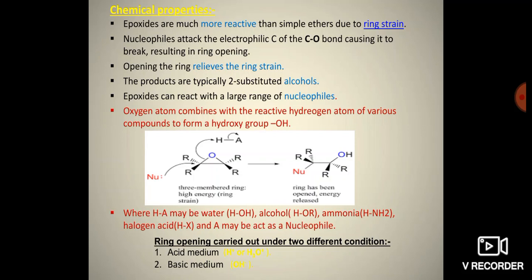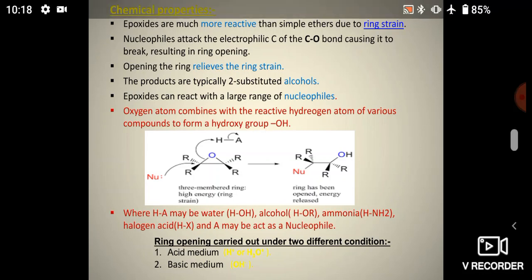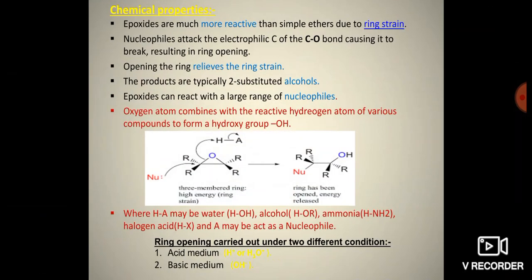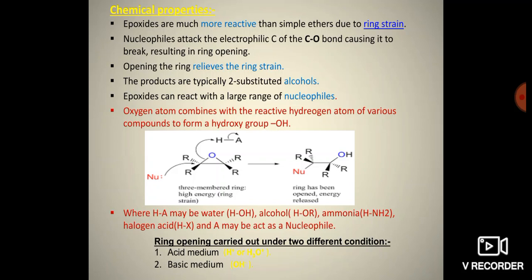The fifth point is that epoxides can react with a large number of nucleophiles. So epoxides react with a large number of nucleophiles. Here the oxygen atom combines with the reactive hydrogen atom of various compounds to form a hydroxy group, that is an OH group. So the structure is, you notice, the epoxide reacting with HA, the molecule HA.